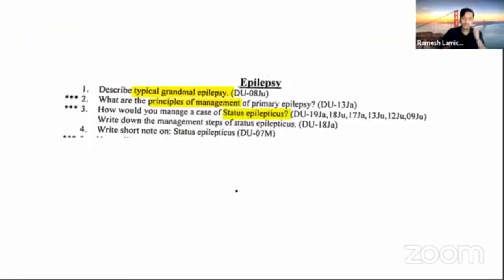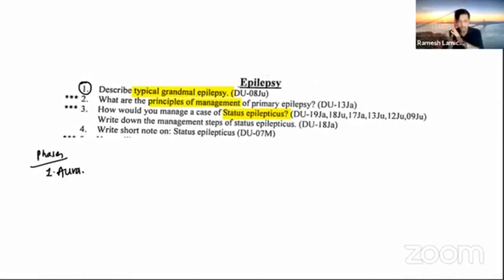Now let's move on to the epilepsy part. The question asked is to describe grand mal epilepsy. In grand mal epilepsy, we have four phases. First phase is aura. Aura depends on what lobe it involves.